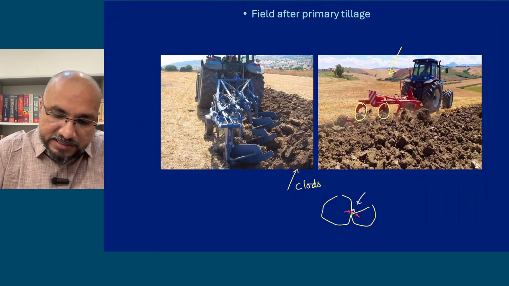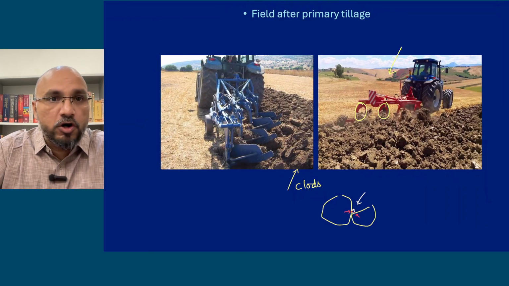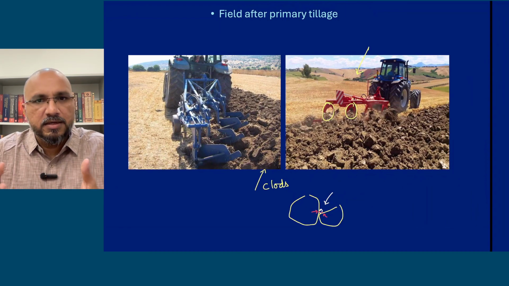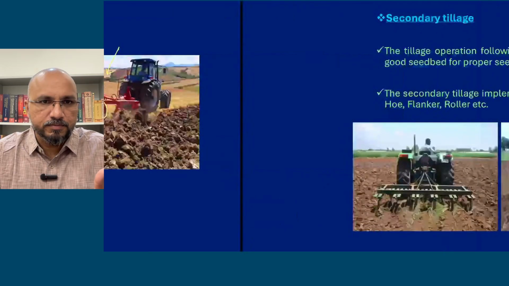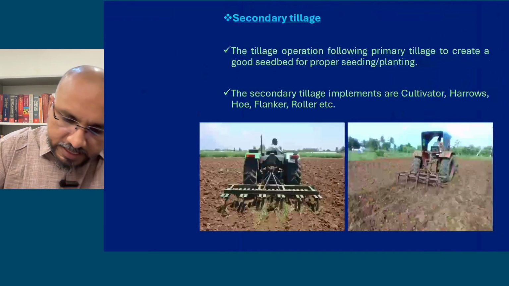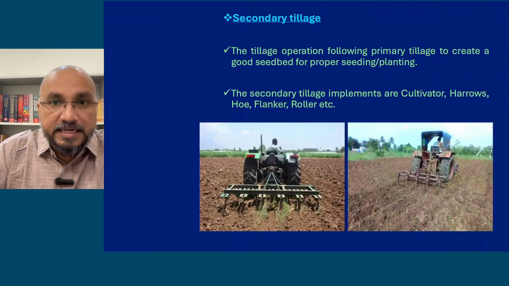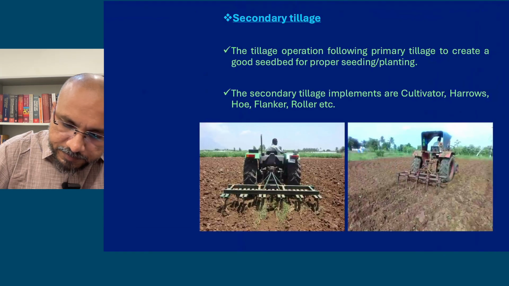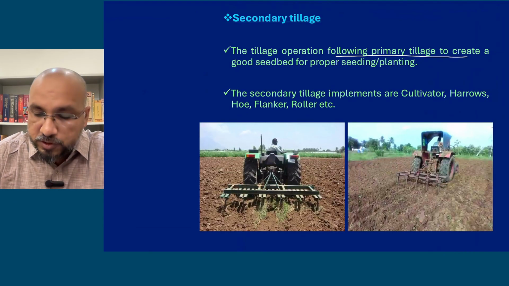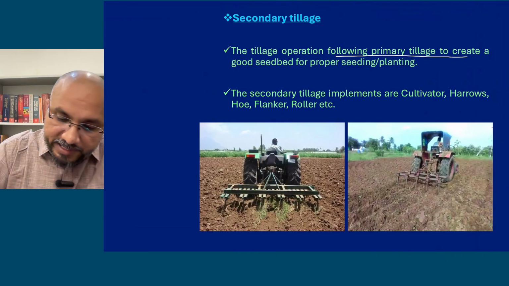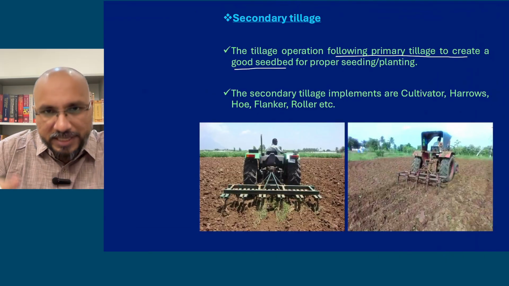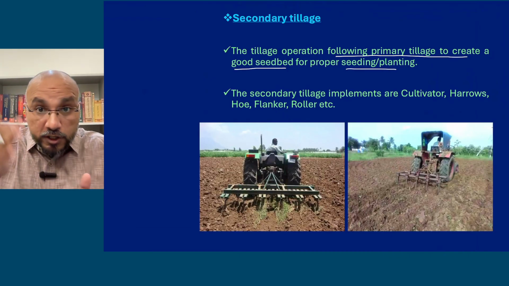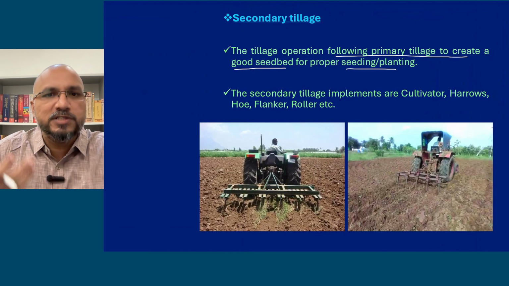So secondary tillage is done to break these clods into smaller pieces so that the soil can be made loose and friable, so that we can go for sowing operation. Secondary tillage is done after primary tillage, and it breaks the clods. It is done following the primary tillage to create a good seed bed so that seeds can easily germinate and seedlings can easily emerge. So clods को break करके हम लोग soil को थोड़ा सा loose and friable बनाते हैं.